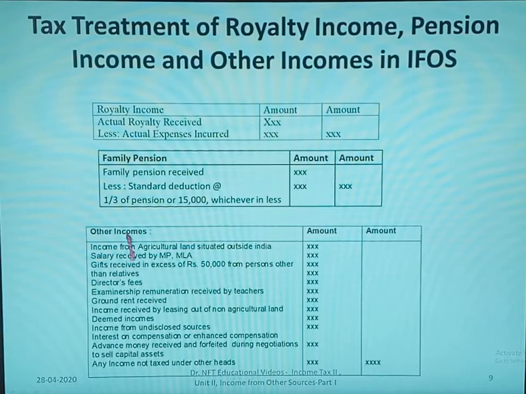Now let us see what are all the other incomes which come under income from other sources.